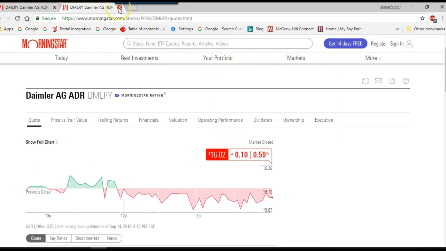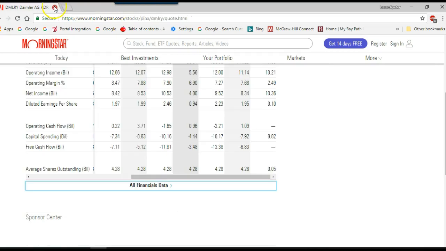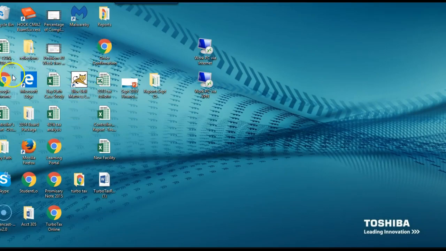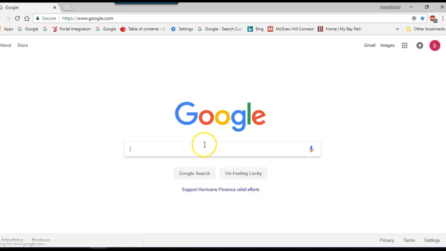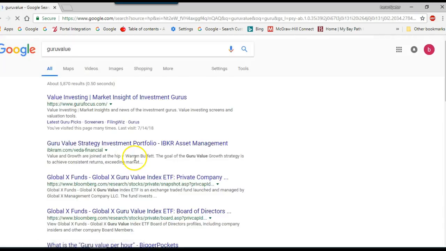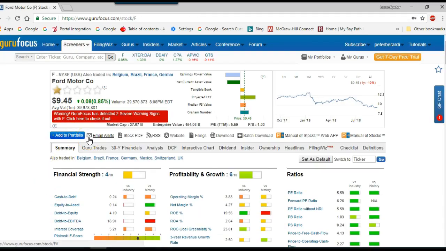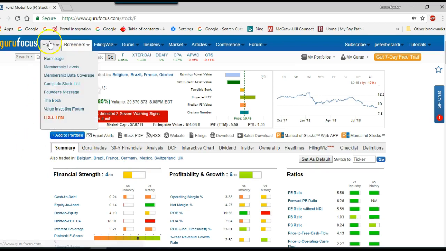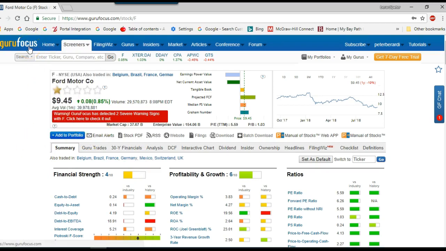Another important website that I recommend is called Guru Focus, or GuruValue, and it is a finance site.